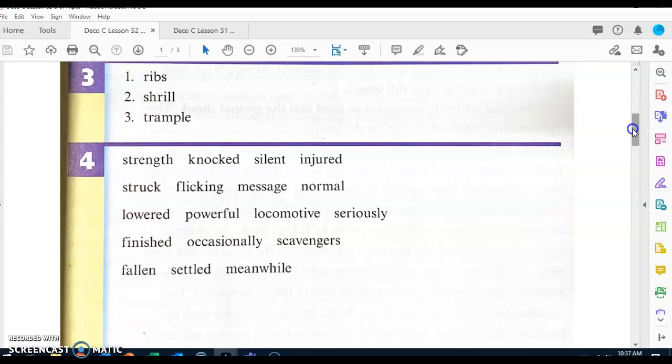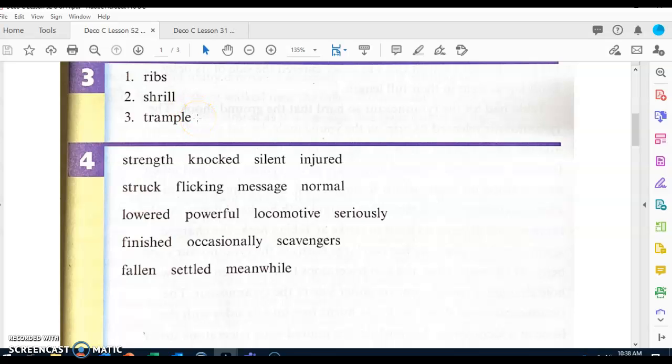Let's go ahead and look at part 3. We're going to talk about what those words mean. Word number 1. What word? Ribs. Where are your ribs? They are in your chest, boys and girls. Word number 2. What word? Shrill. A shrill sound is a high-pitched sound. Everybody, what's another way of saying the whistle made a high-pitched sound? Get ready. The whistle made a shrill sound.